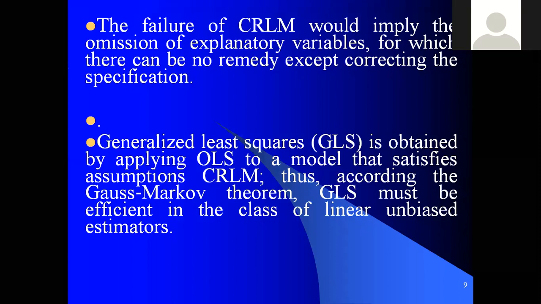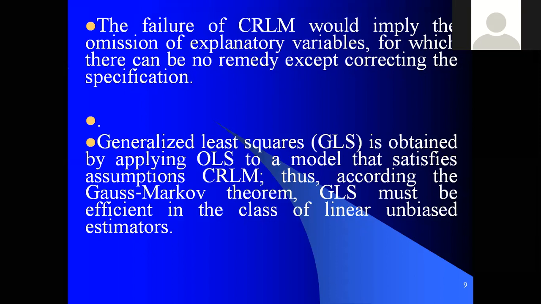For example, when we are correcting the model specification in a particular model, we can go with the GLS model, that is called generalized least square. Instead of OLS, we can go for the GLS, which is obtained by applying OLS to a model that satisfies the assumptions of CLRM. So sometimes the GLS can satisfy the assumptions of CLRM. Thus, according to the Gauss-Markov theorem, GLS must be efficient.